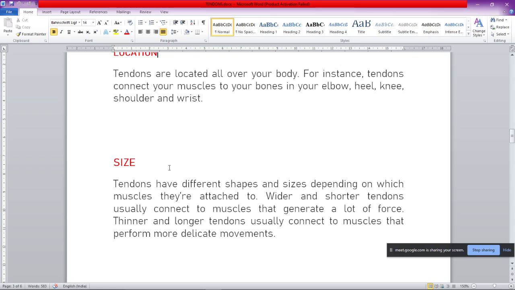There is a concept that length of the muscle doesn't matter, but if you have a broad muscle which is more in width, then it can produce more tensile forces. So if you have wider muscles, you should have stronger tendons.